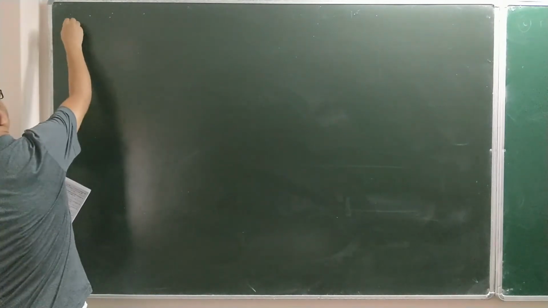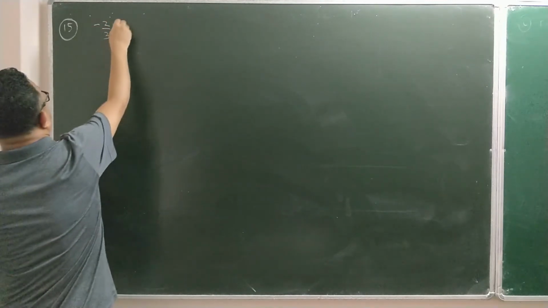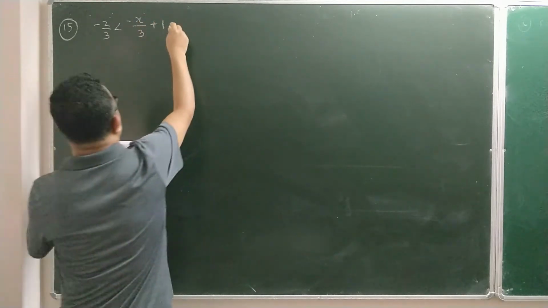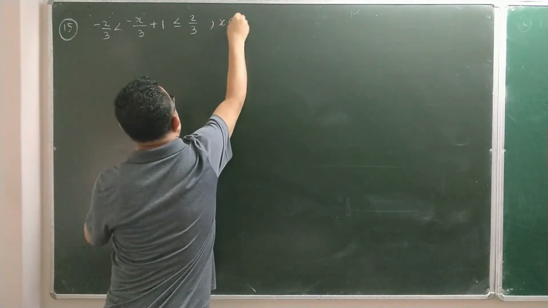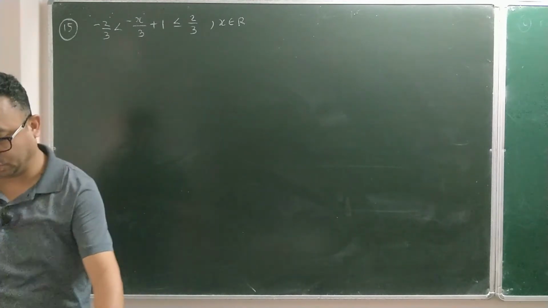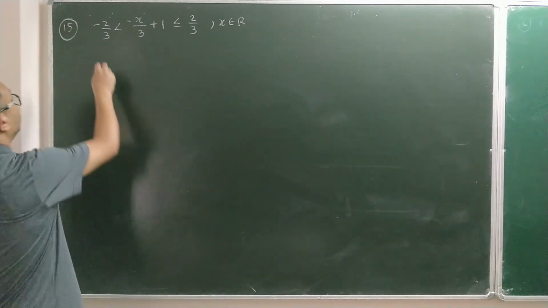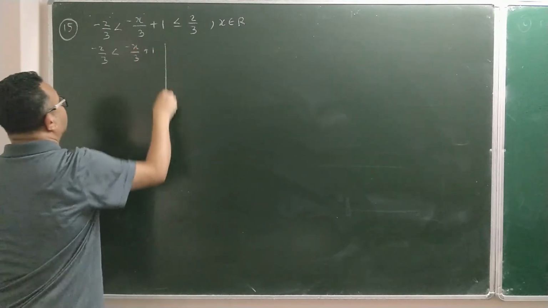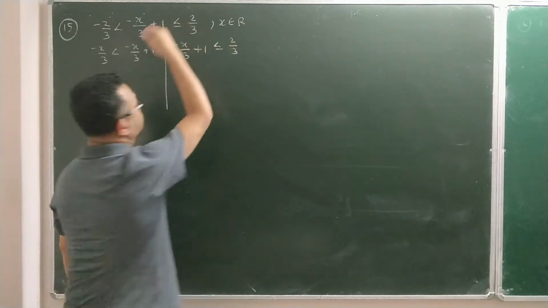Okay, I am going to question number 15. 15 has -2 by 3 less than -x by 3 plus 1 less than or equal to 2 by 3. Here x belongs to R, and the question is saying represent the solution set on the number line. So you have to make the number line for this. So again, since it is a double inequation sign, I'll separate it into two parts. -2 by 3 less than -x by 3 plus 1, one part. Then -x by 3 plus 1 less than or equal to 2 by 3 is the other part.